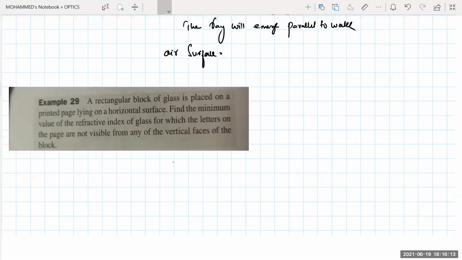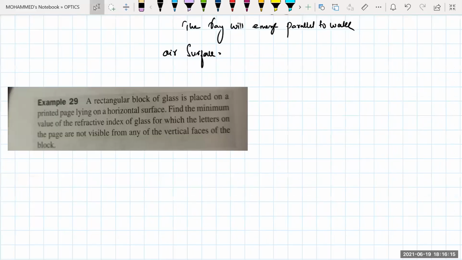See this question. A rectangular block of glass is being placed on a printed page lying on a horizontal surface. Find the minimum value of the refractive index of the glass for which the letters on the page are not visible from any of the vertices of the block. Generally, in olden days we have seen on a collector's table or doctor's tables there will be a glass type of surface used as a pen holder, paper holders. Yes, sir. Isn't it? Something like that. So those paper holders are something in the form of what right now?